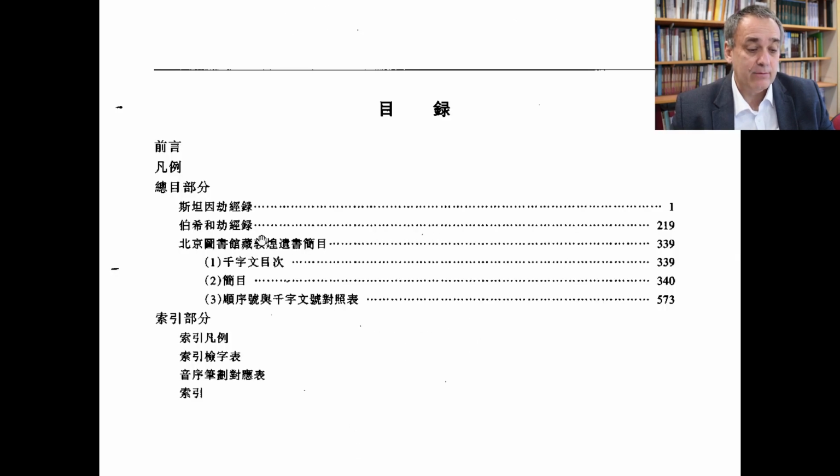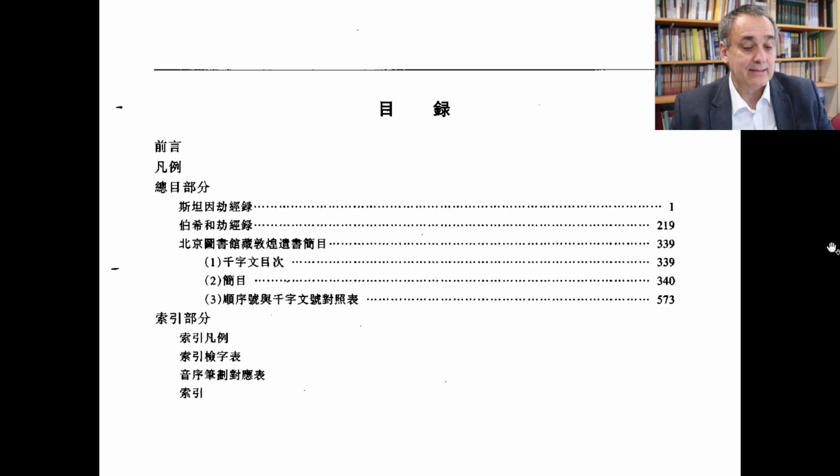And if we look at the table of contents, we can see that first comes the Stein collection, called Inventory of Scriptures Stolen by Stein, and then comes the Paleo collection, also labeled as the manuscripts stolen by Paleo, and then the collection of the National Library of China, and there are different ways of accessing them.